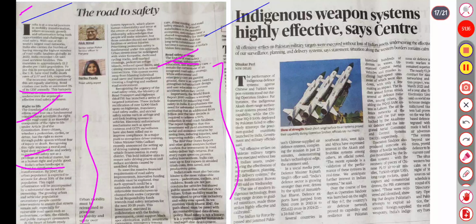It is a short-range surface-to-air missile. While China's HQ SAMs deployed by Pakistan failed to effectively counter precision-guided strikes. So our surveillance, planning, and delivery system is very good. The use of modern indigenous technology, from long-range drones to guided missiles, made the strike highly effective and calibrated. So Chinese-supplied defense systems failed, demonstrating India's technological edge.